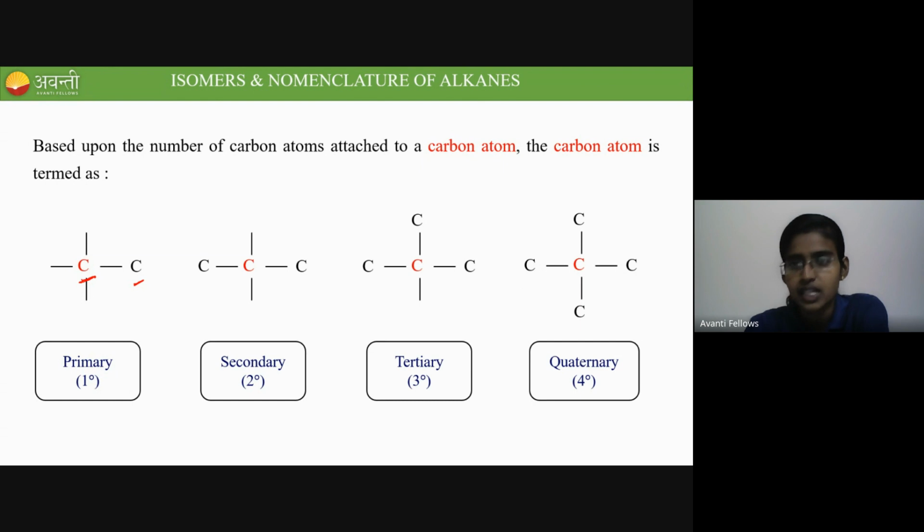Do we have pentenary carbon? Yes or no? We don't have pentenary, right? Because the valency of carbon is 4. Carbon can only form 4 bonds, so it cannot form more than 4. Yes, Ravi. So it is only up to quaternary. Got it? So this is about the isomers and its related information.